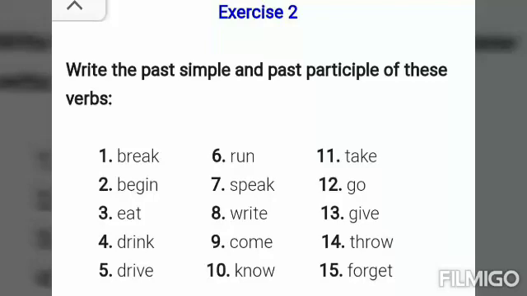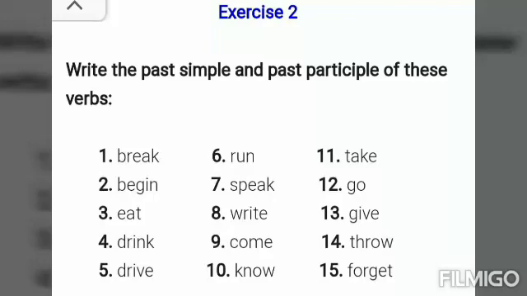Break, broke, broken. Begin, began, begun. Eat, ate, eaten. Drink, drank, drunk. Drive, drove, driven. Run, ran, run. Speak, spoke, spoken.